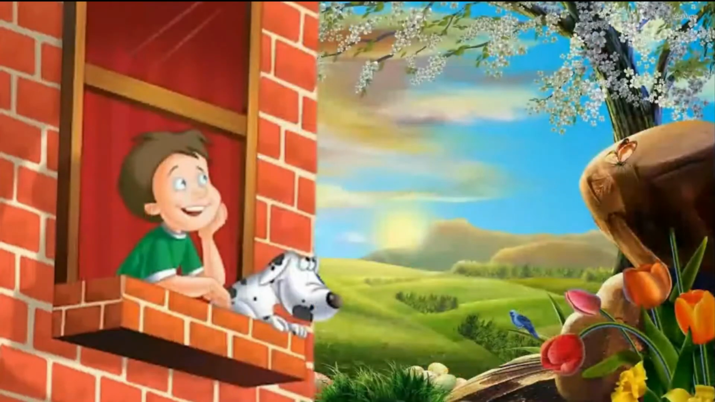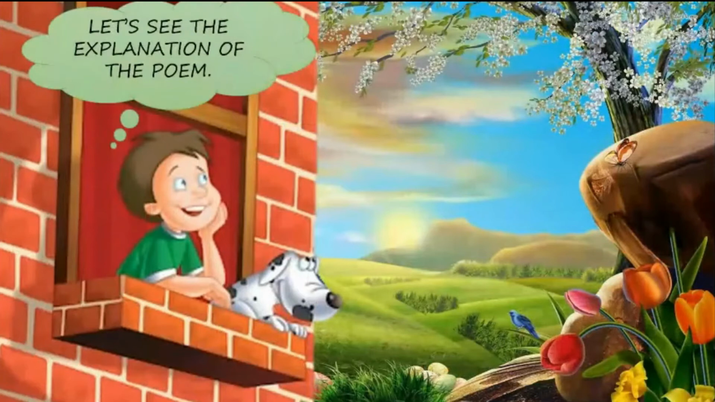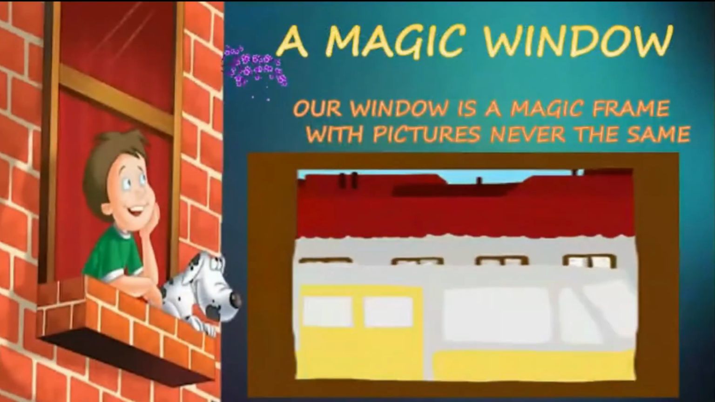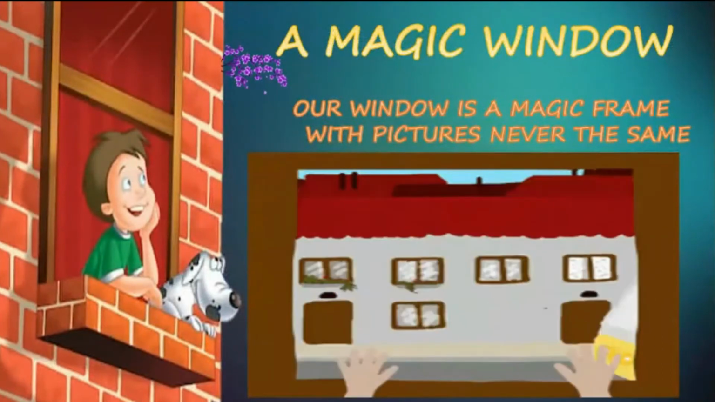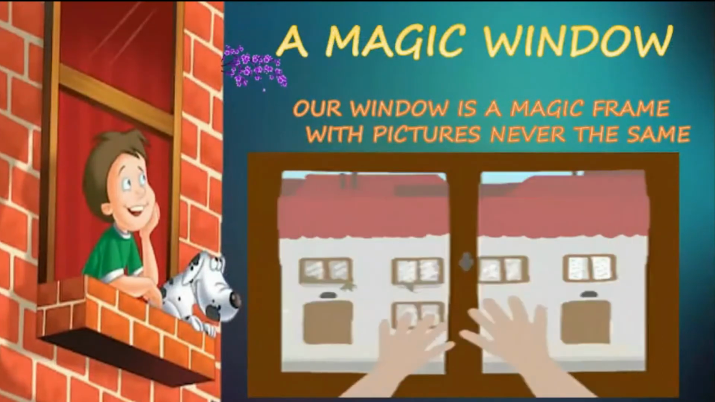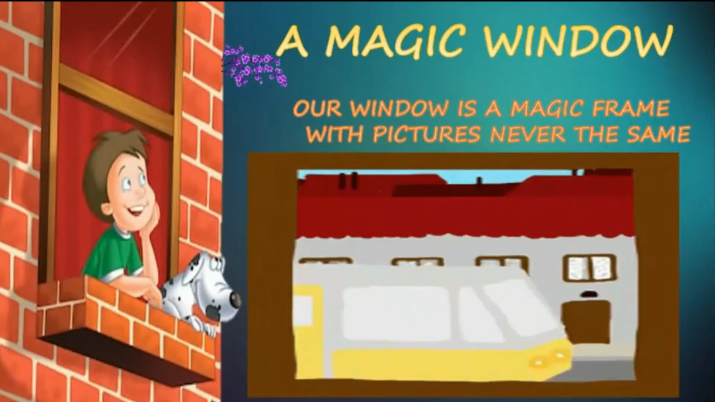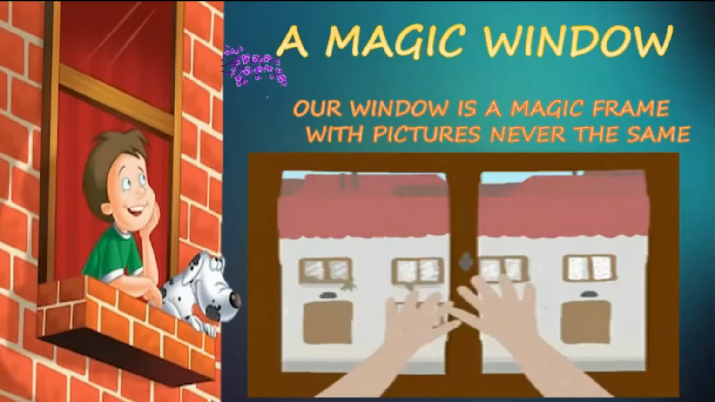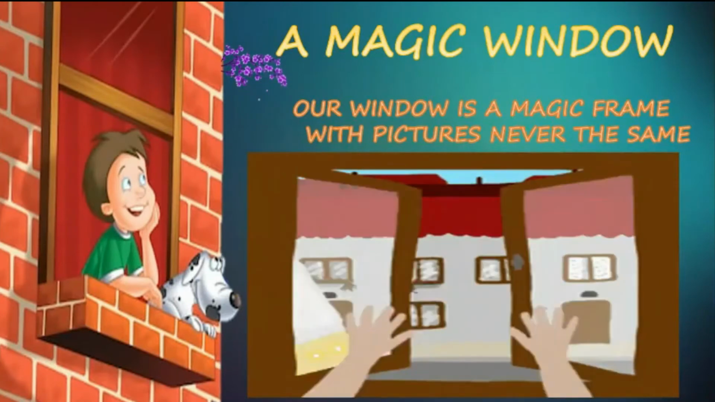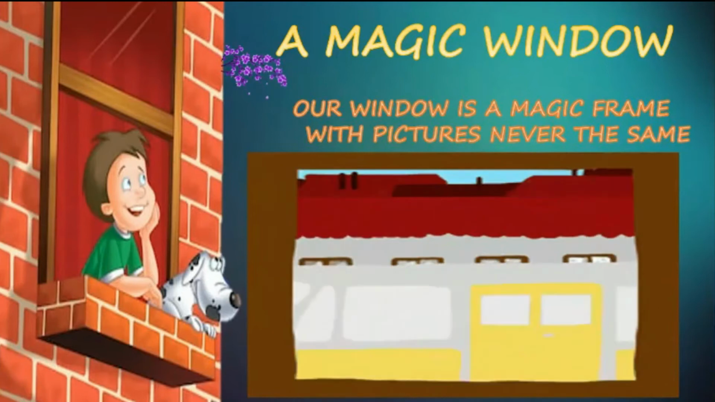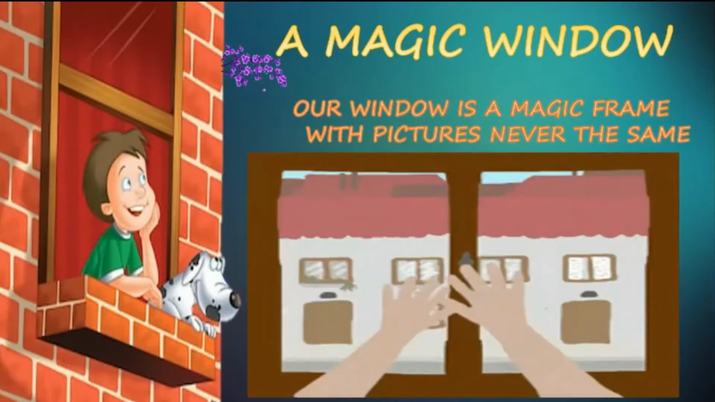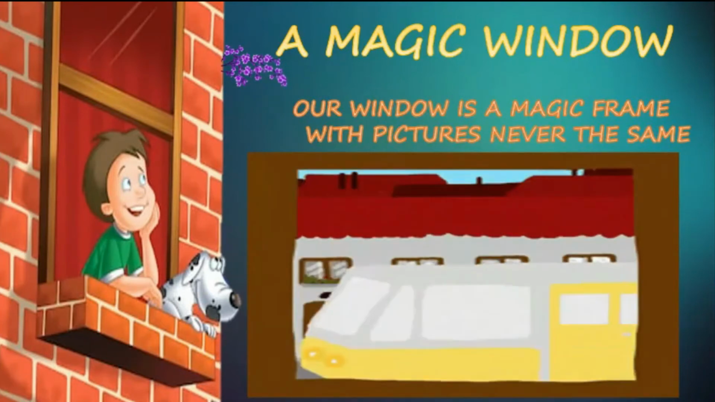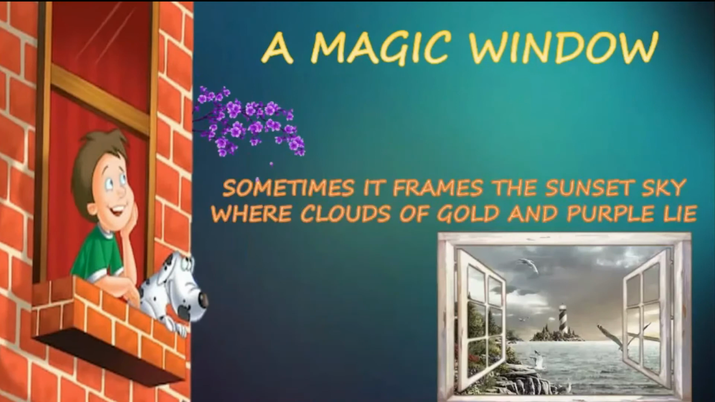Okay, and that was the poem. Let's see the explanation of the poem. Our window is a magic frame with pictures never the same. So what are we learning from this line? This line depicts that there's this window and it is being called a magic frame. And this magic frame never shows the same picture. You cannot see the same thing every day through this frame. The frame here refers to the window.